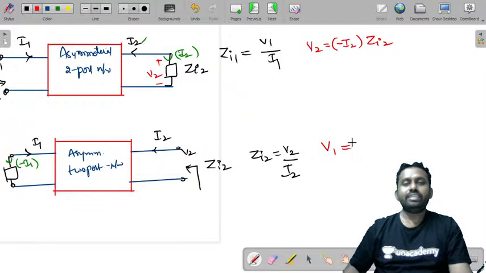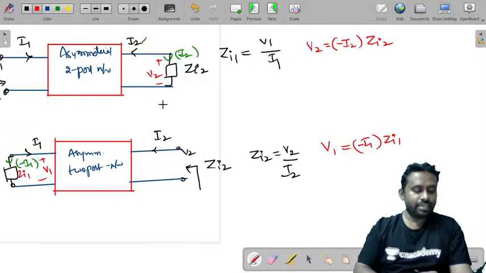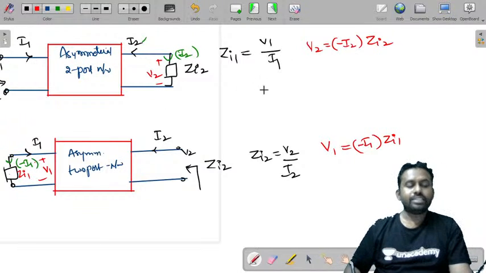What is V1 in this case? This is the voltage V1, which is Zi1 into minus I1, so minus I1 into Zi1. Now you need to substitute these two conditions.